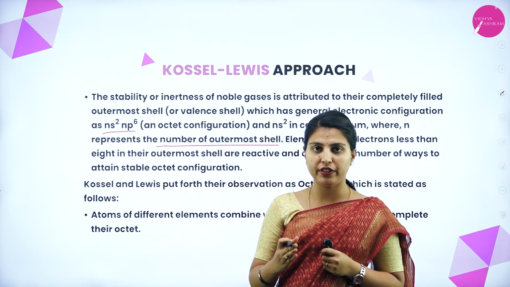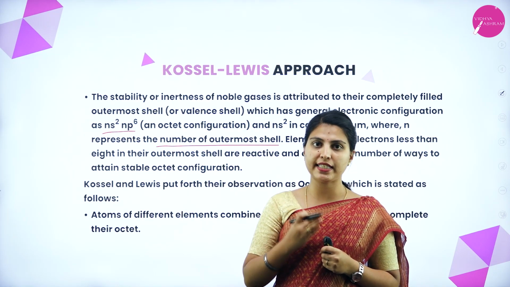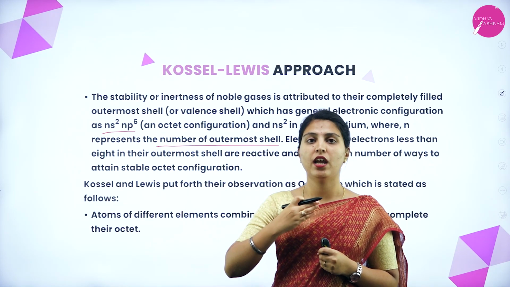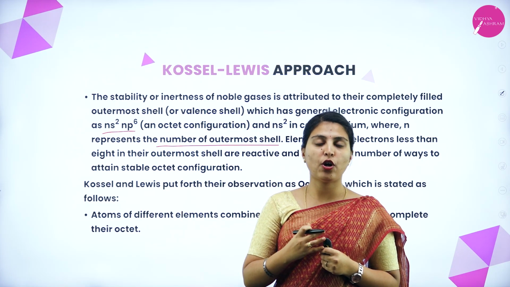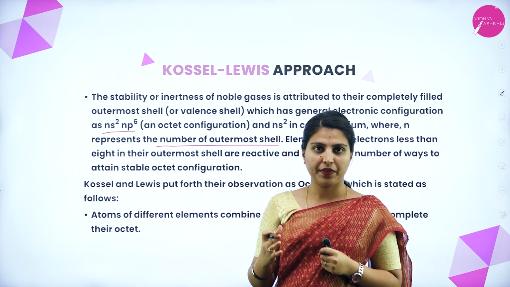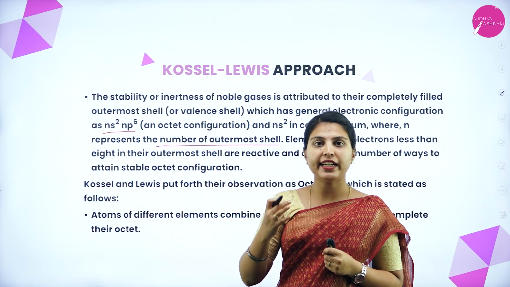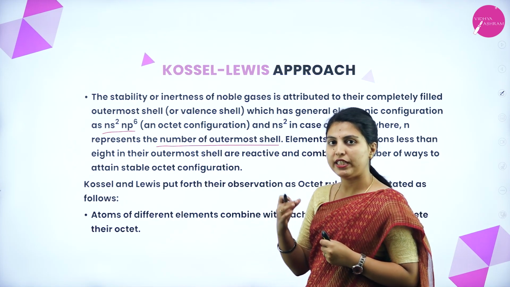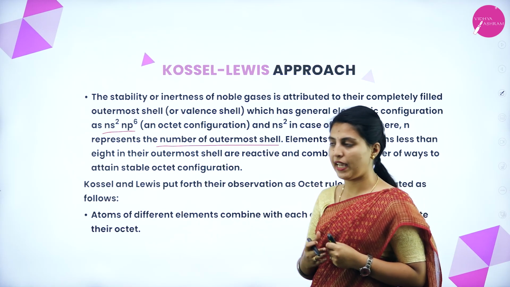Elements whose electrons have not filled up to ns2 np6 will not be of stable character. They will react with other molecules. So the inertness will be less in such elements compared to noble gases.